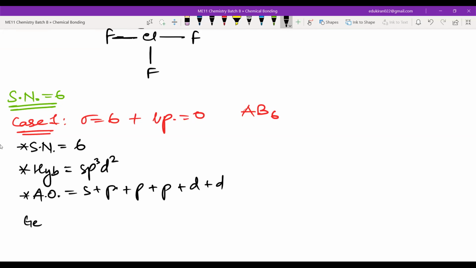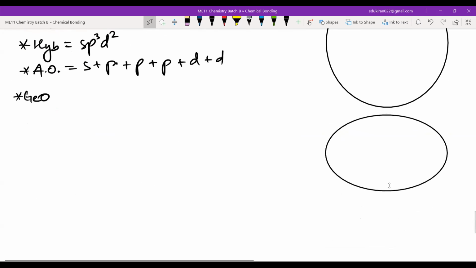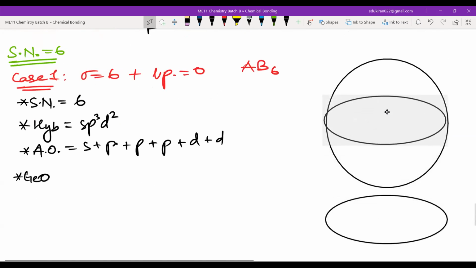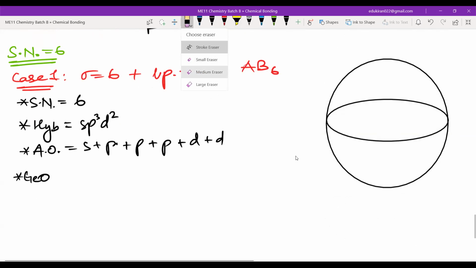The geometry, again, what you can do, you can have a sphere like this, right? The center here.